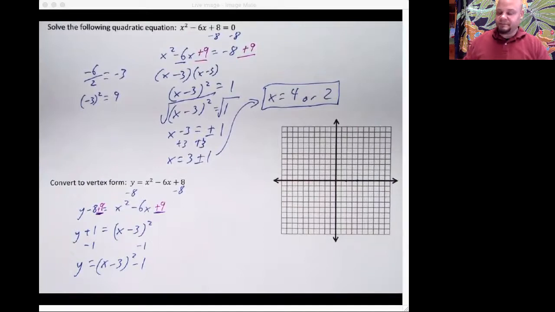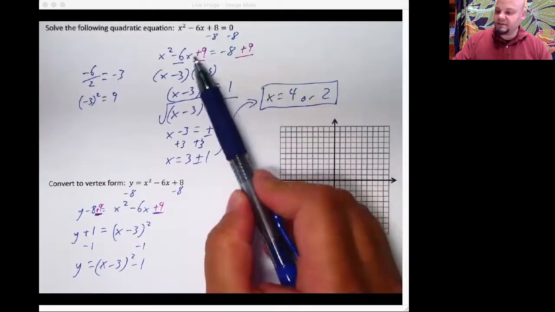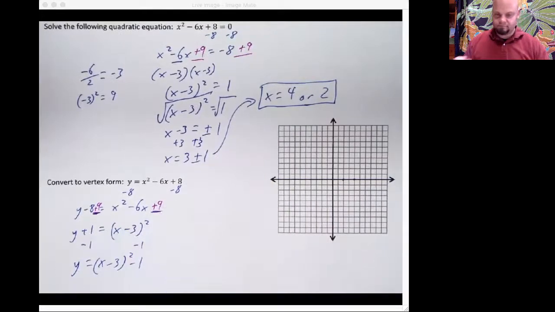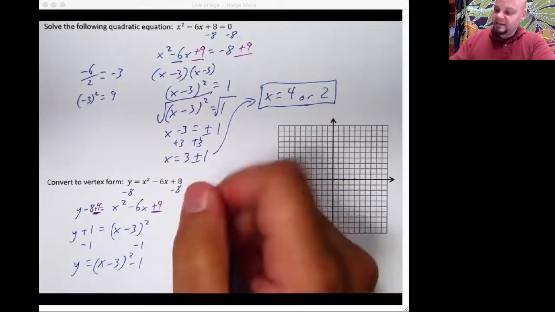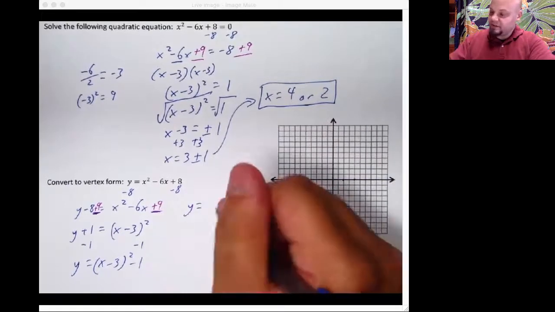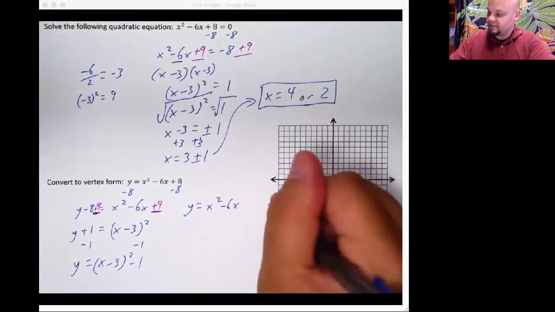This isn't even the way that I do vertex form. The way that I do it is, you may notice that when you have both sides of the equal sign, you're adding that thing to both sides, adding it to both sides. I like to keep everything on one side of the equal sign, which means I have to do something different. If I'm using x squared minus 6x, I'm going to move that 8.